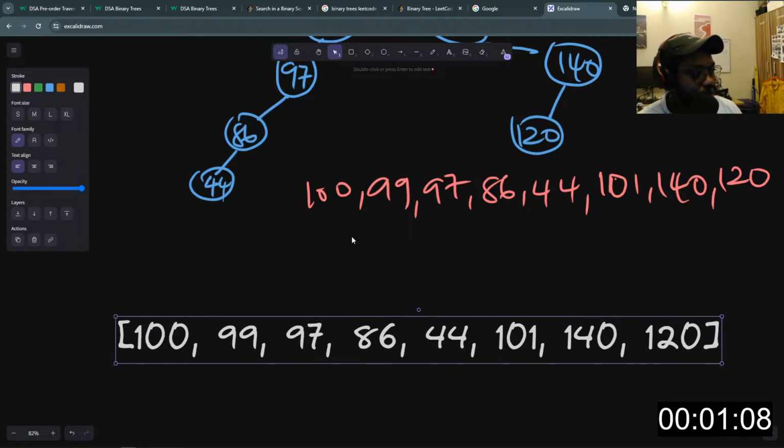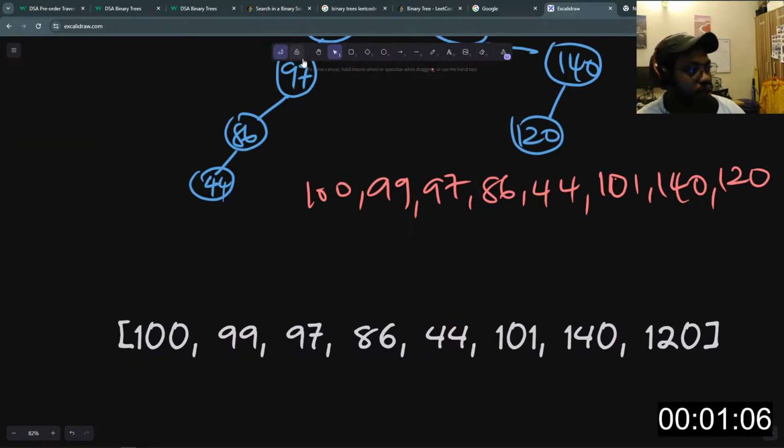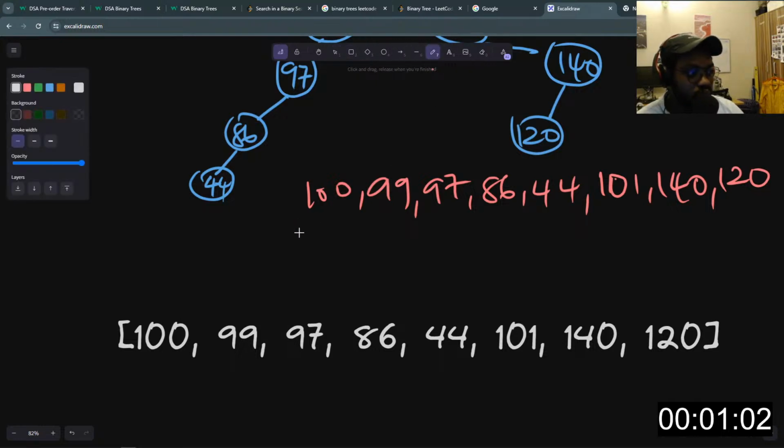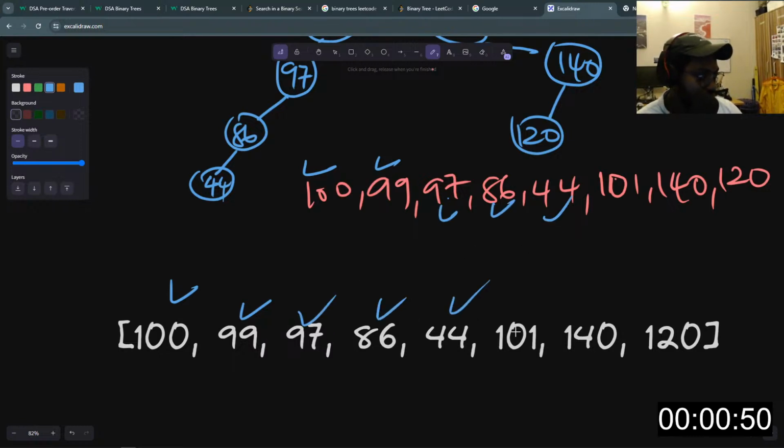So let's compare the values. Now you can see after we made our insertion, we'll have different nodes, right? So here's how we'll print out the nodes. So here we have this and that, which is correct. This is also correct. Here 97, 97, 86. Okay, this is good. Yeah, so the nodes are printed correctly in a pre-order traversal form.